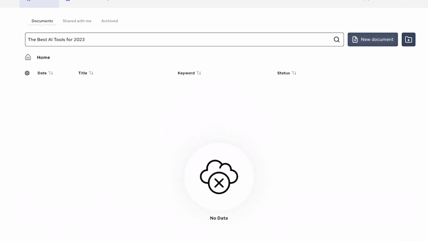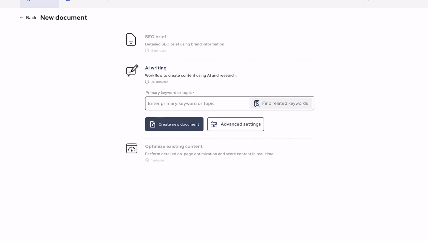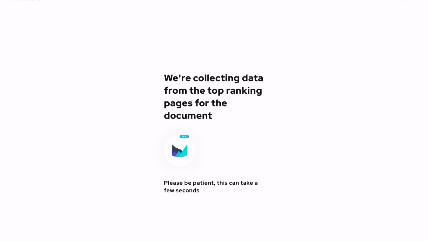2023. I generate a new document. And as I generate the document, it will ask me for the keywords again. I will just say best AI tools for 2023 again, create a new document. And then what it will do is it will go out on the internet and use Google to research what are actually the articles that are ranking, what kind of content do they have, and what words should be used, what headlines, what information.